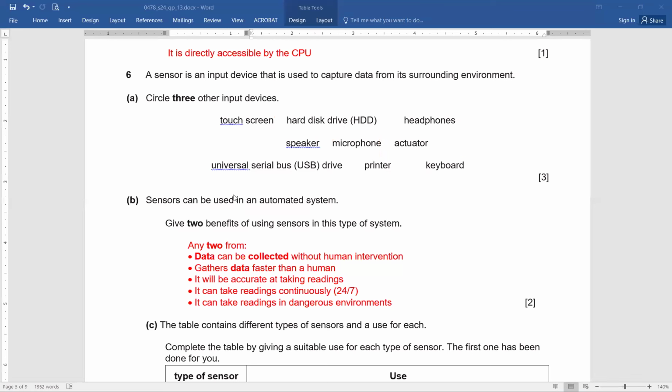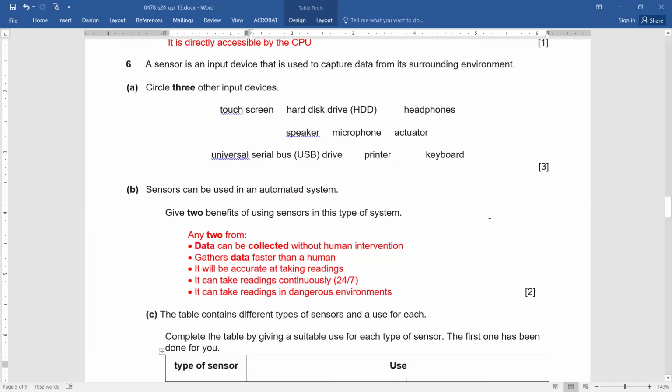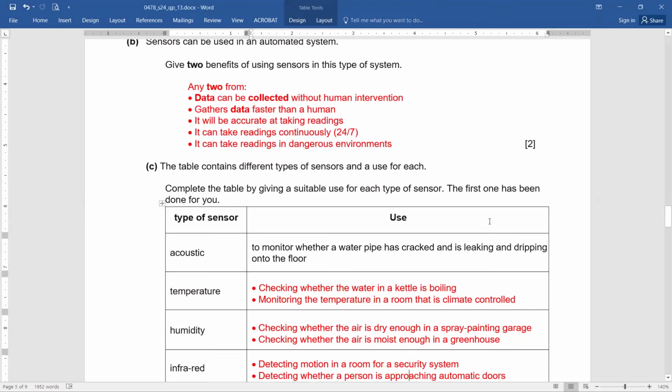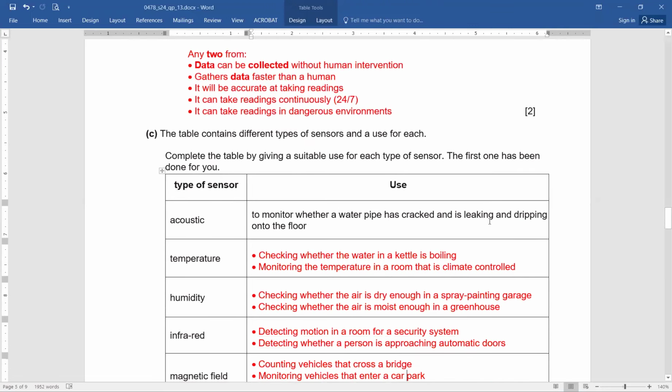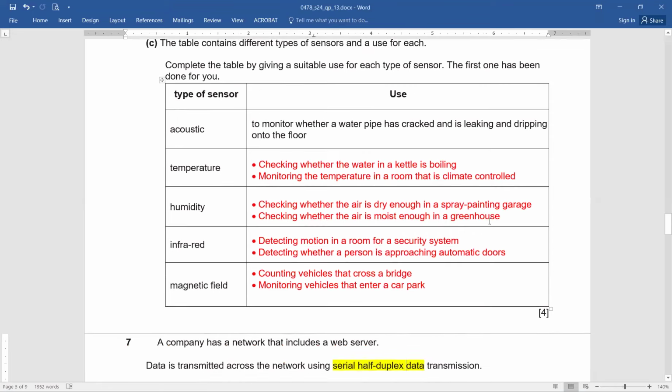Now, the table contains different types of sensors and a use for each. Complete the table by giving a suitable use for each type of sensor. The first one has been done for you. Acoustic, to monitor whether a water pipe has cracked and is leaking and dripping onto the floor. Temperature sensor, humidity sensor, infrared sensor, magnetic field sensor.